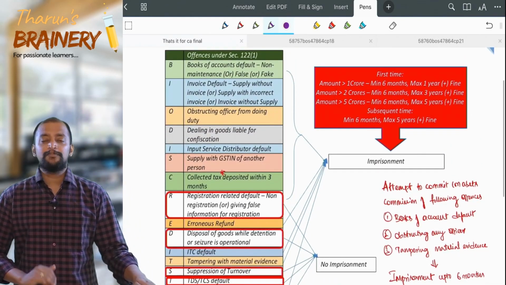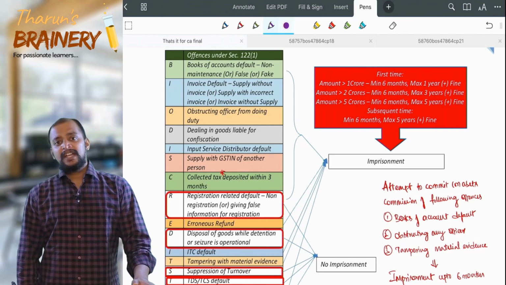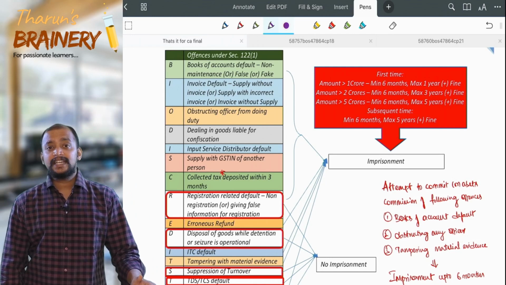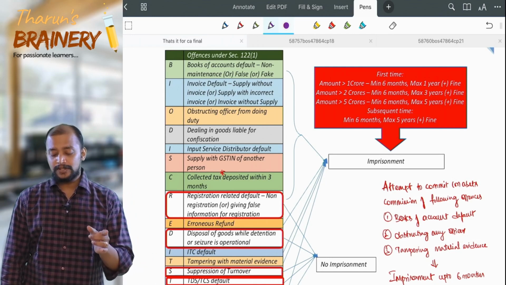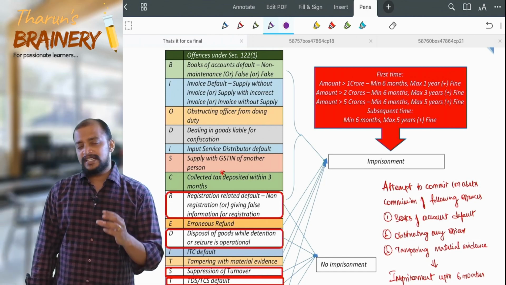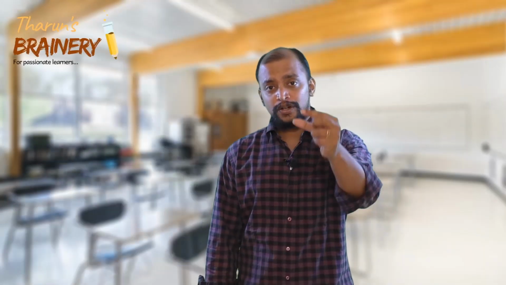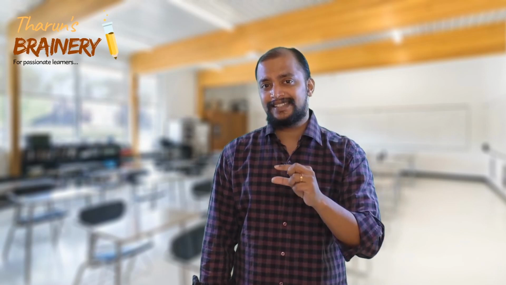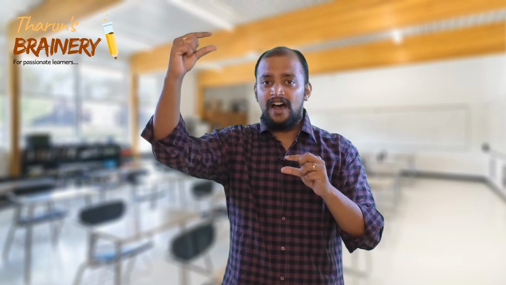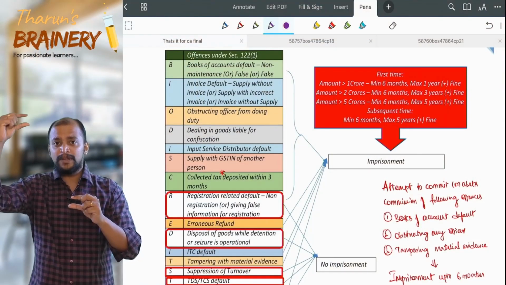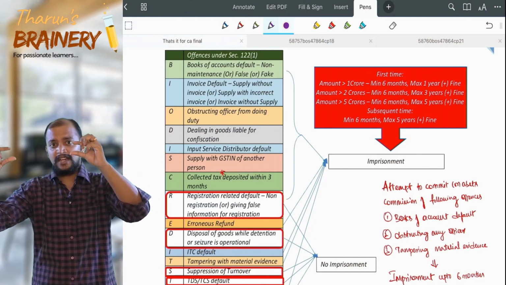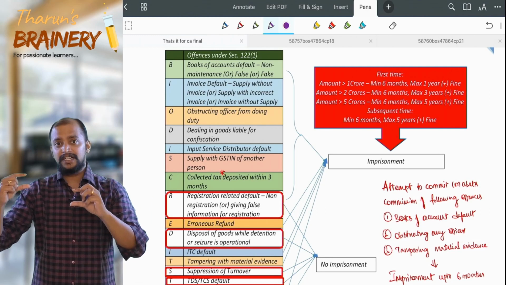And what is that imprisonment? If the amount involved, meaning tax or ITC or refund, exceeds 1 crore, exceeds 2 crores, exceeds 5 crores, like that you need to remember. Then the imprisonment will be up to 1 year in case of 1 crore, 3 years in case of 2 crores, and 5 years in case of exceeding 5 crores.